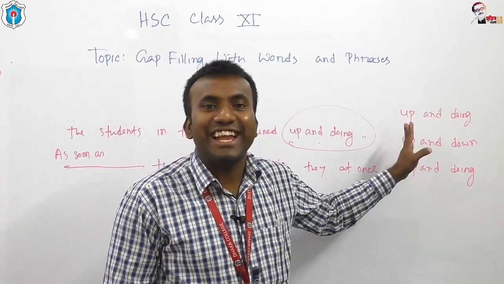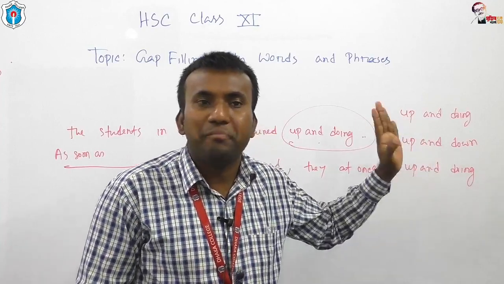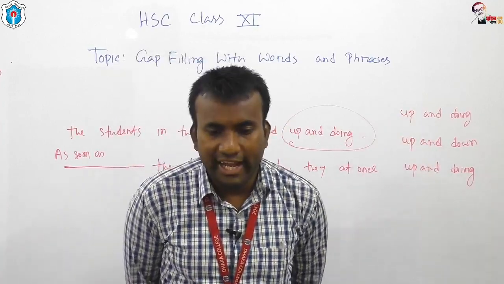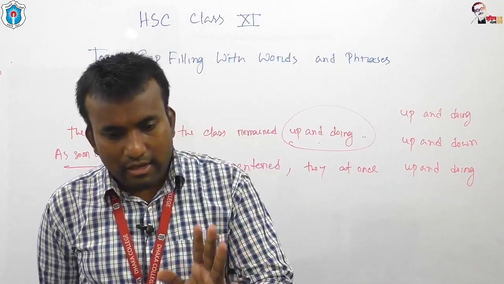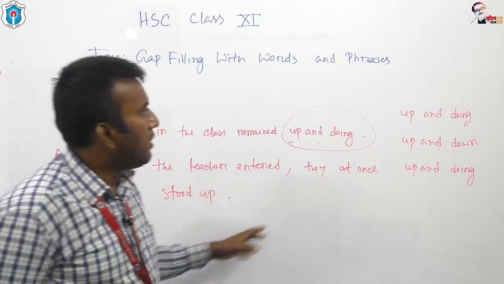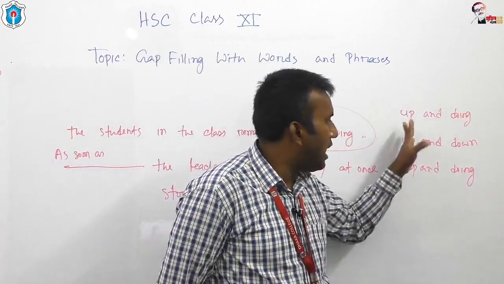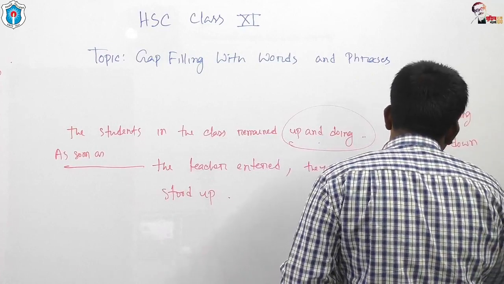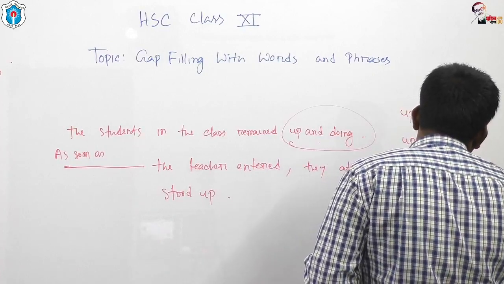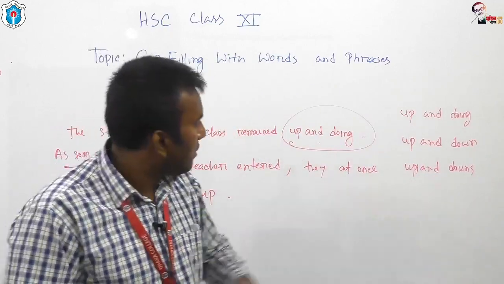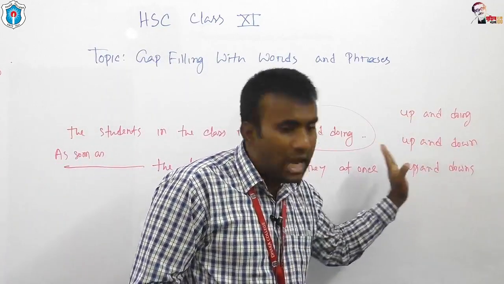Now, who can give me the Bengali meaning of these three phrases? Who can? Yes, Nazmul, you can use also when here. Up and doing, up and down, ups and downs. Sorry, it should be ups and downs. Now, give me the Bengali meaning of these three phrases.